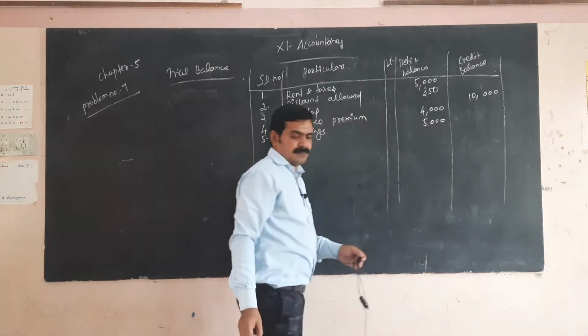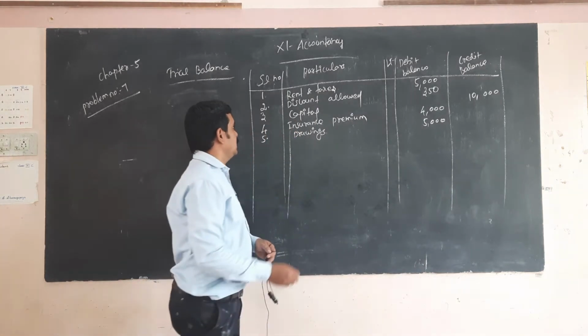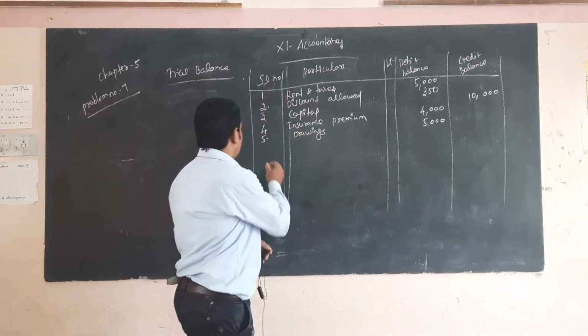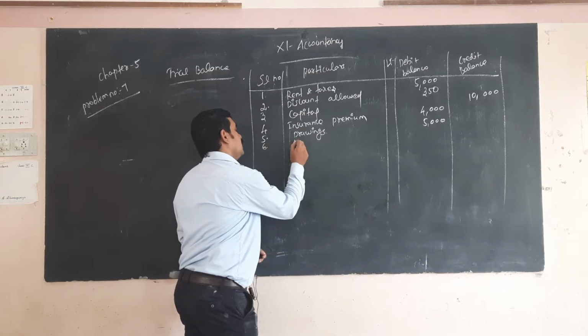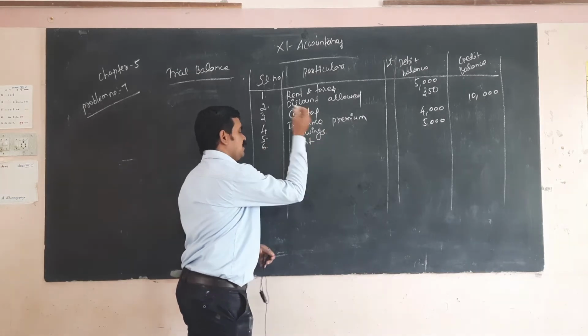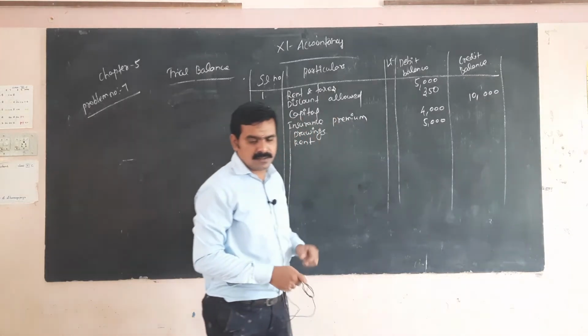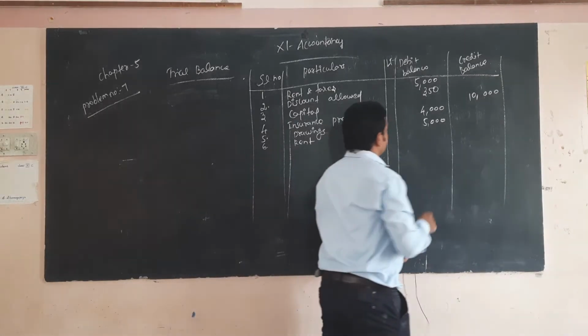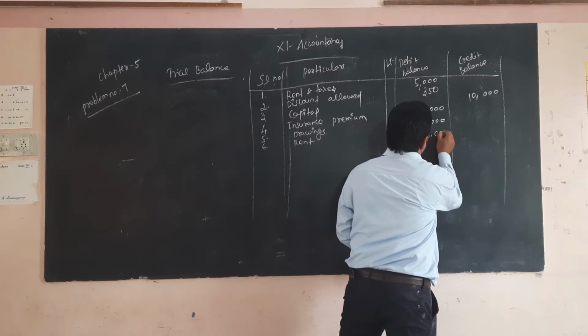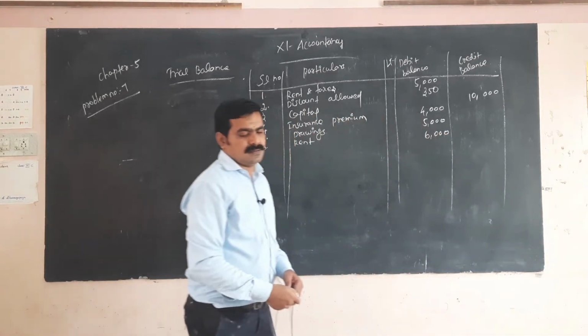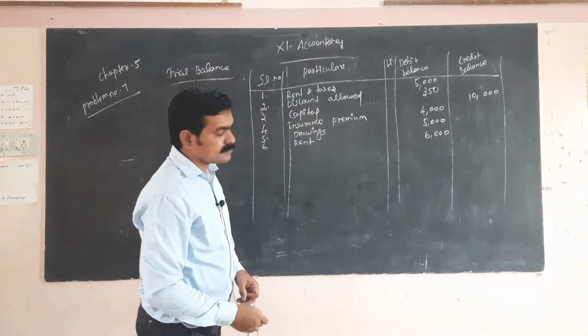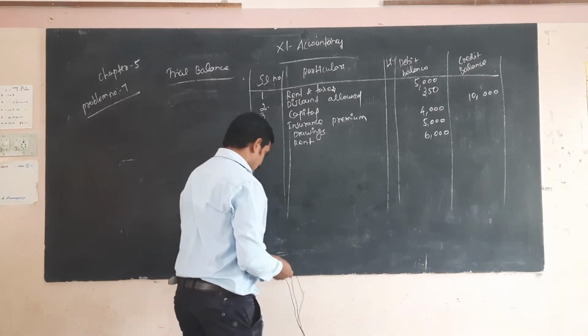Okay. Next, rent. Rent paid. It is one of the expenses, so it comes under the debit side. What is the amount? 6,000. Okay. Next, general expenses.